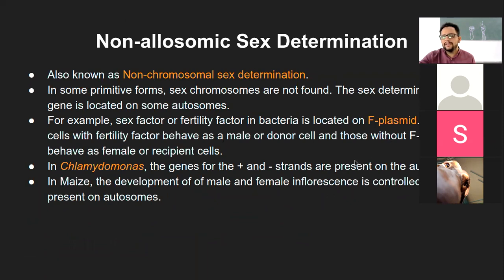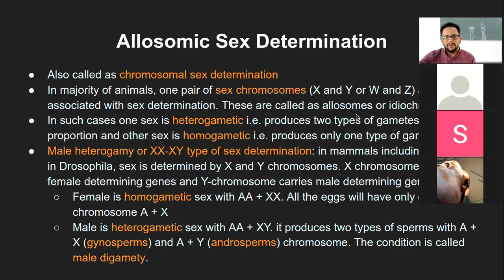There we had seen some factors which are present in bacteria, which is the fertility factor or F factor and so on. That is getting transferred, and the one which donates it is male and the one which receives it is female. Even in chlamydomonas, there were positive and negative strands. So that is non-allosomic or non-chromosomal sex determination, again with no involvement of chromosomes as such. And the third type was the allosomic or chromosomal sex determination.